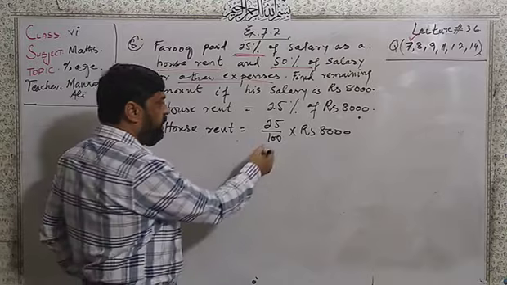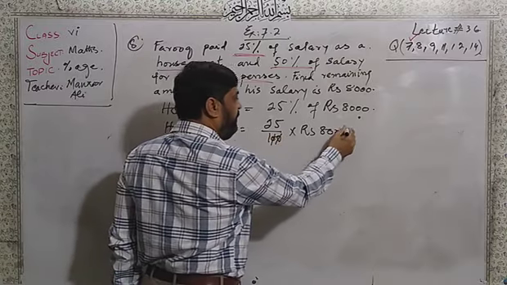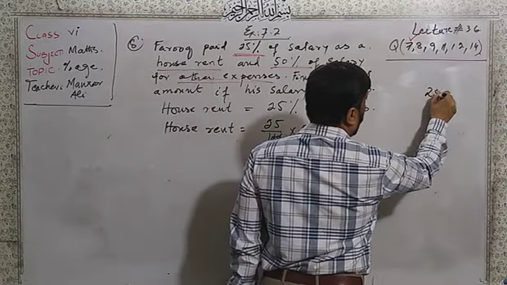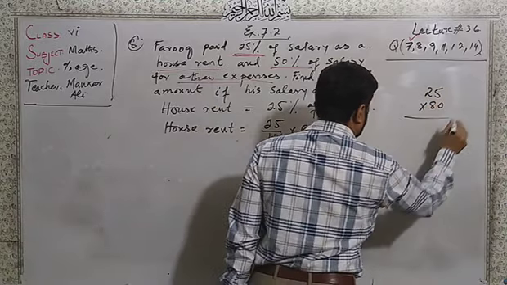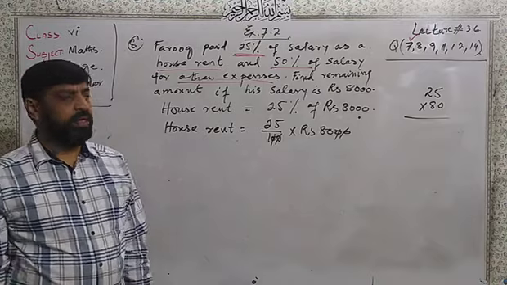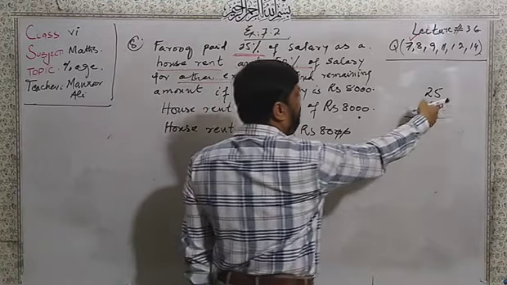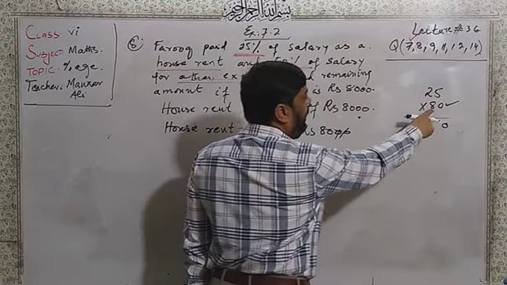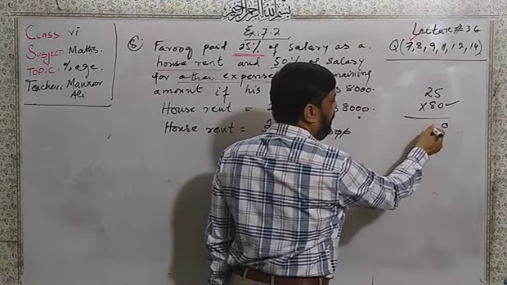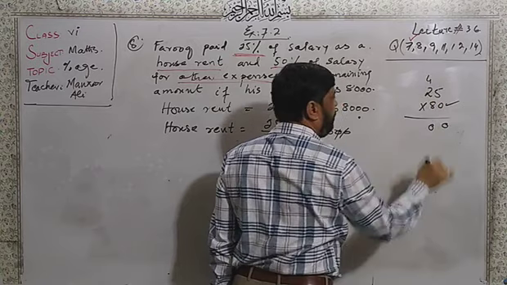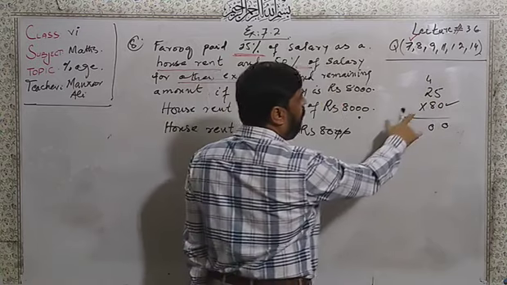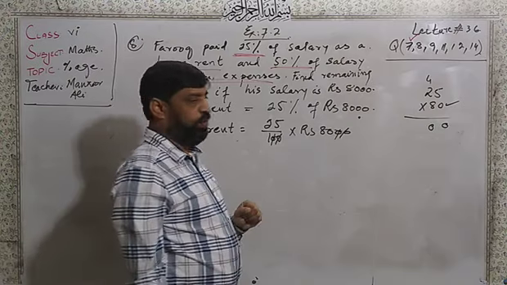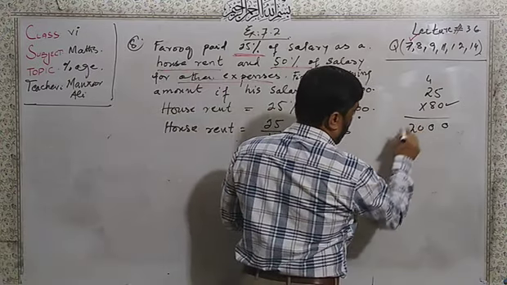Dear students, here 0 and 0 cancel, and we got 25 multiplied by 8. Now if you multiply by 0, keep the 0 here, no problem. But you multiply 8 5 times, it will become 40 here. And now 8 2 times, 16 plus 4, it will become 20.